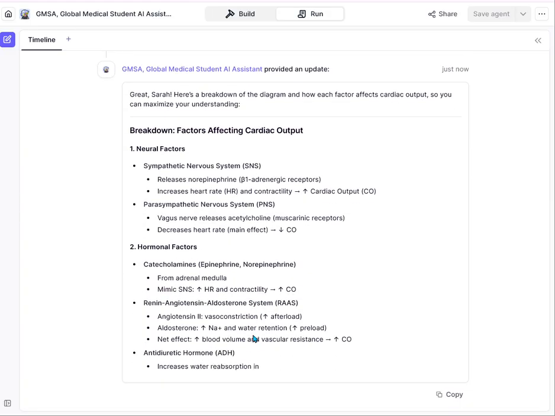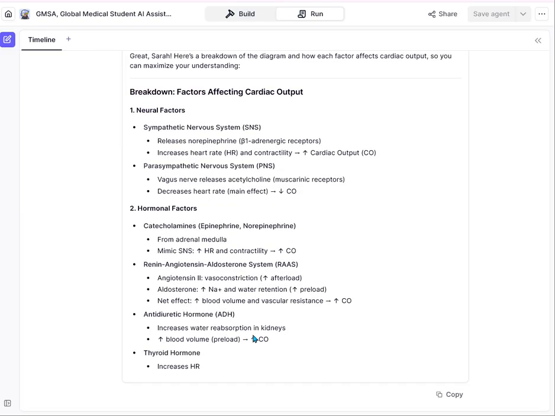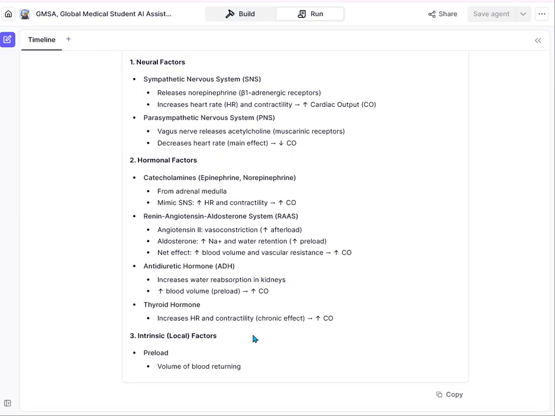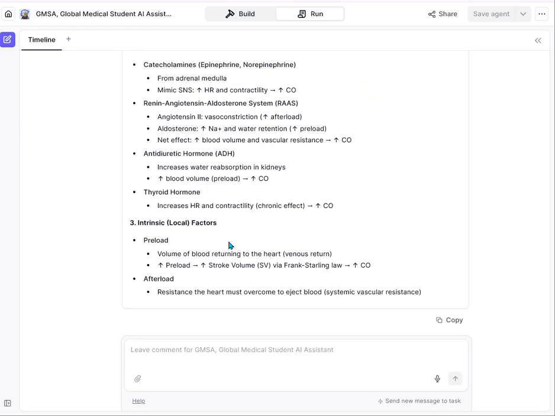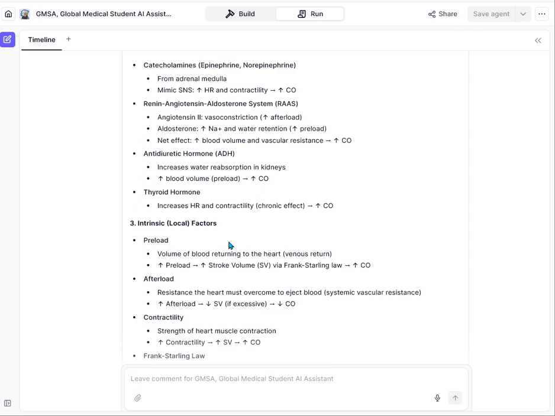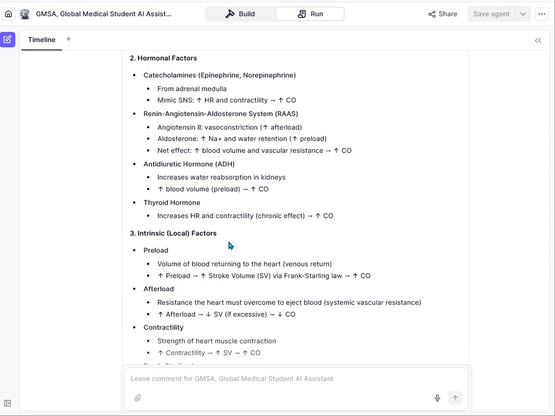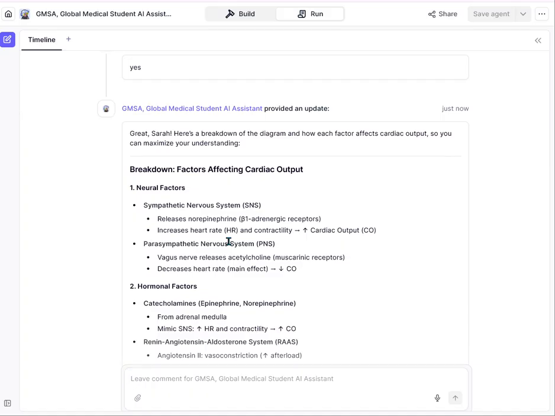But the most important thing is we have our questions and answers, we have our generated diagrams to help us. This has produced flashcards and more information that will help us in studying this particular chapter. So we have a breakdown of factors affecting it.